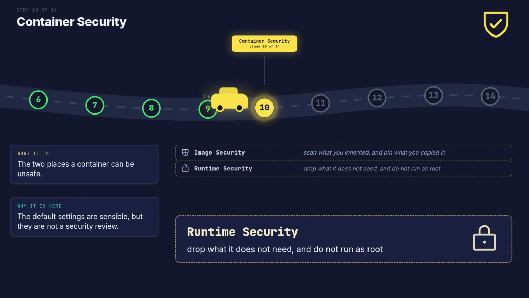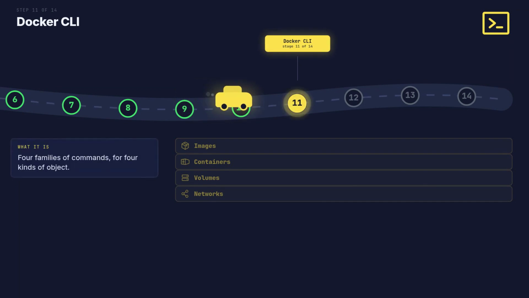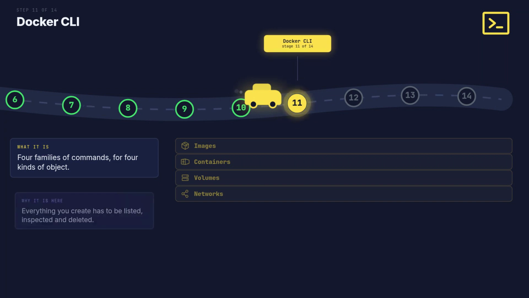By default, the user inside is root. Create a user, drop the extra permissions, and mount the file system read only. Step 11 of 14. The Docker command line, 4 families of commands. What it is. 4 families of commands for 4 kinds of object. Why it is here. Everything you create has to be listed, inspected, and deleted.